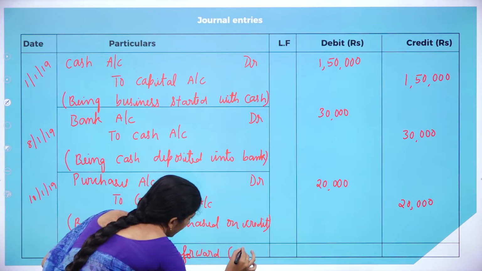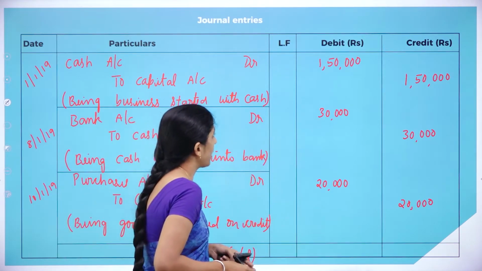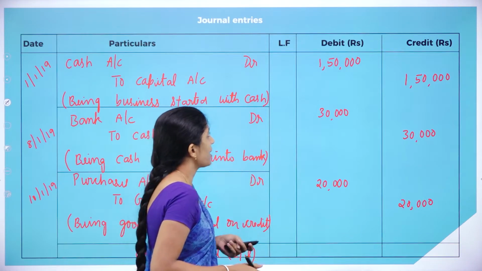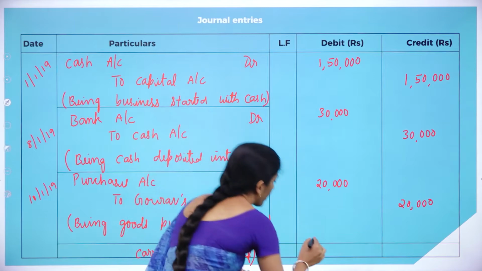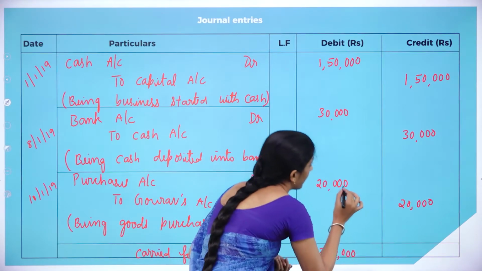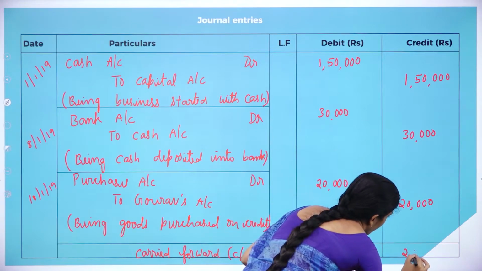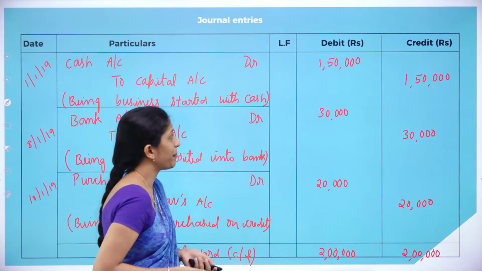It is C bar F. So, we have to add all the debit amount, that is 1,50,000 plus 30,000 is 1,80,000 plus 20,000. So, the total is how much? The debit side it is 2 lakh and in the credit side also it is 2 lakh. Now, we have to go through the next page.